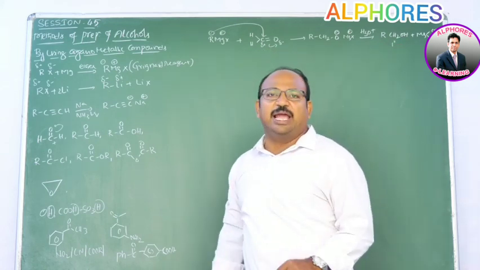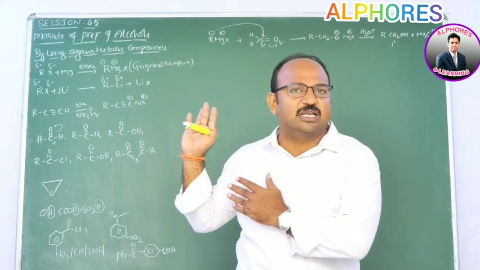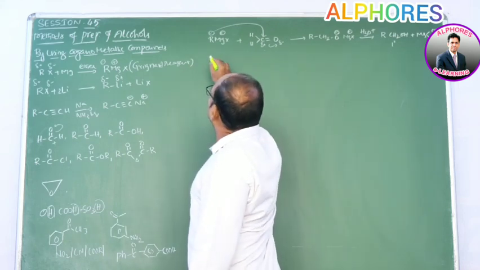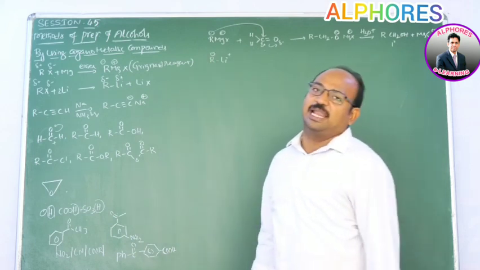Except formaldehyde, consider any other aldehyde reacting with an organometallic compound. Say I consider alkyl lithium, which again is R minus and Li plus.